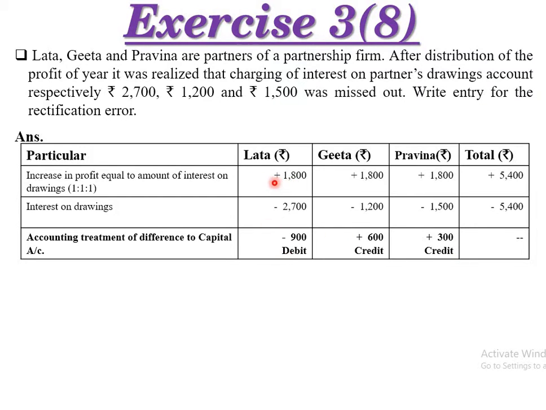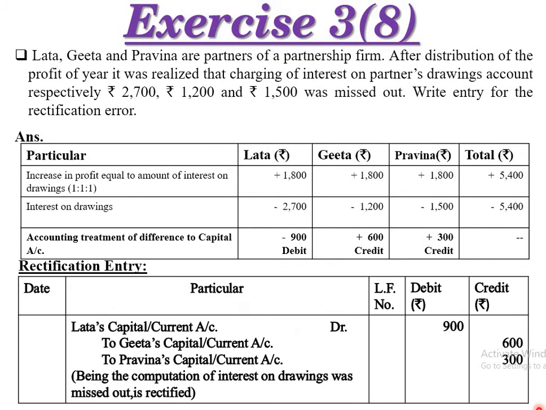Already this amount is increased, that means this amount is not there in a particular account. This amount is missed out, right? So we have to increase the amount by using this amount, right? So if we add 2700, that means it will be deducted. So what will happen? The difference will come. So here it is, how it comes.